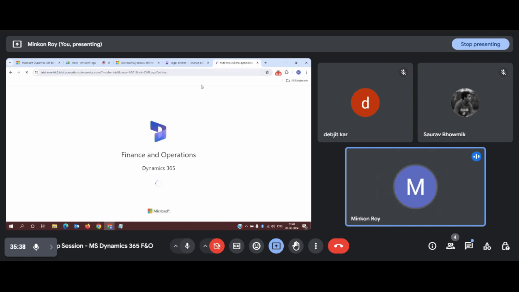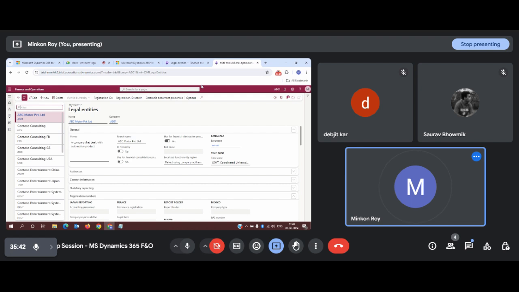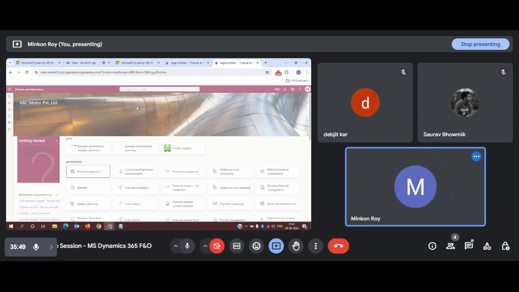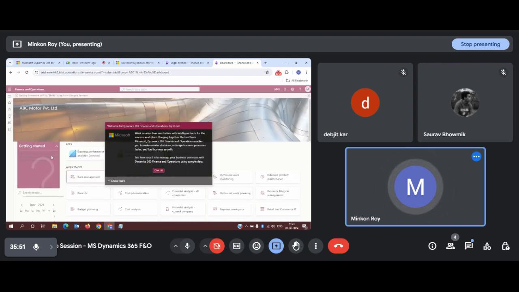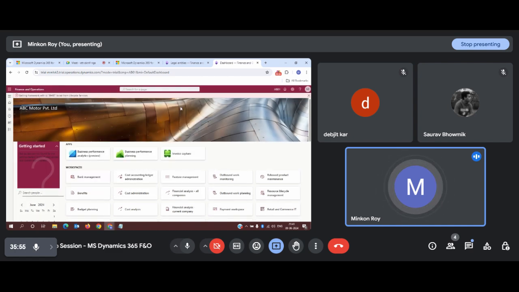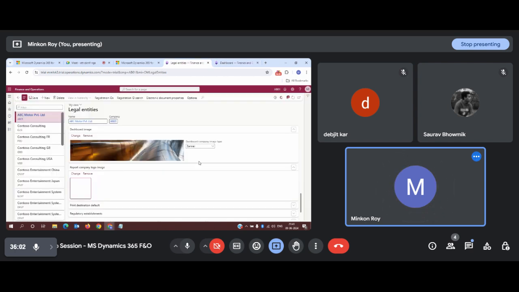So here let me duplicate the page. Let me show you how and where this logo will appear. So if I go to the home page, this is the page you will be getting in your starting. This is the banner only, and here instead of ABC Motor Private Limited, your logo will appear. Okay.